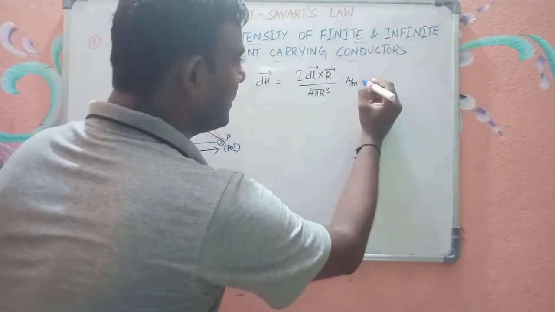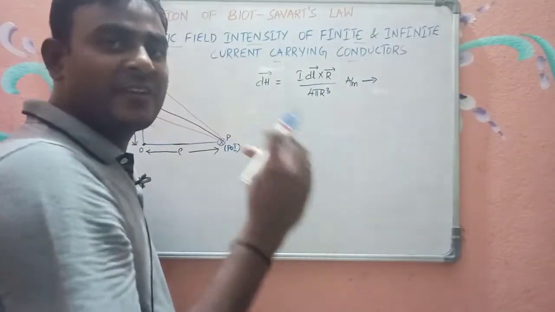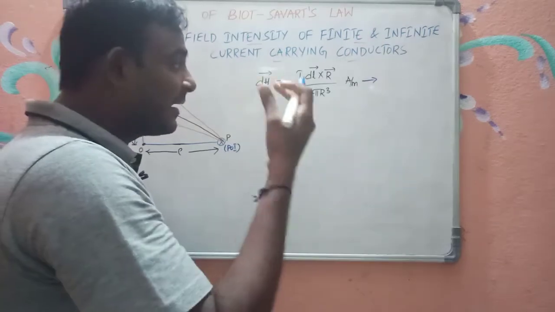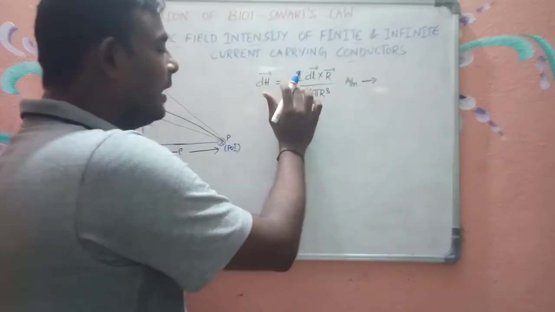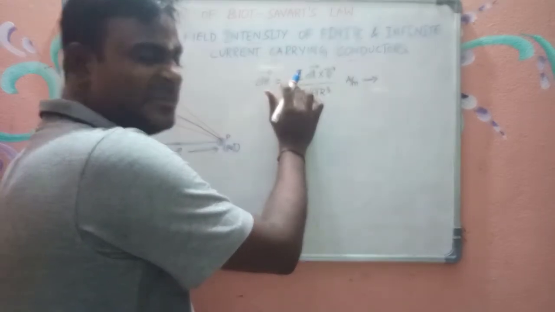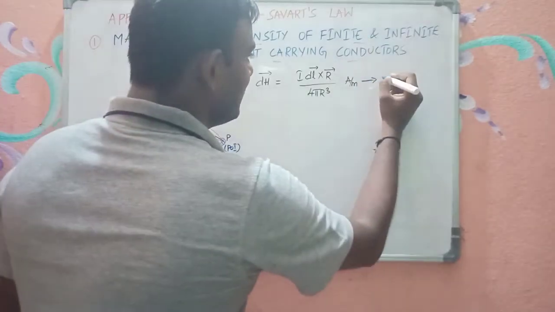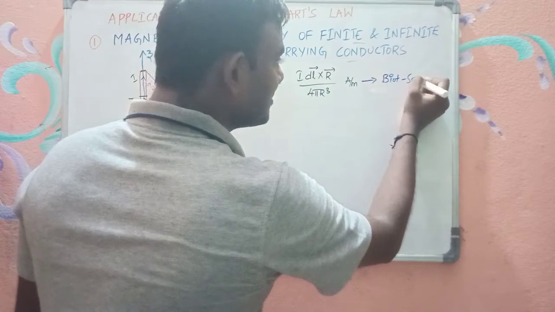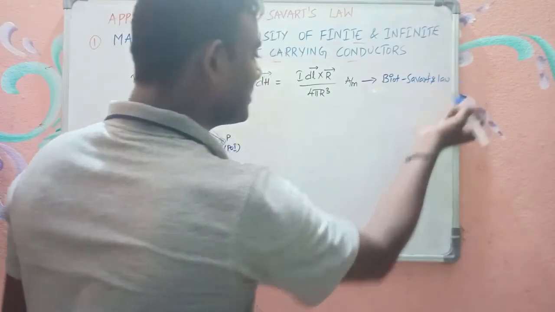So Biot-Savart's law basically gives us the magnetic field intensity due to a differential current element. Not only magnetic field intensity, magnetic flux density also. If you place here mu naught, which is the permeability of free space, it will become flux density. That is the only difference. So this expression is obtained from Biot-Savart's law.